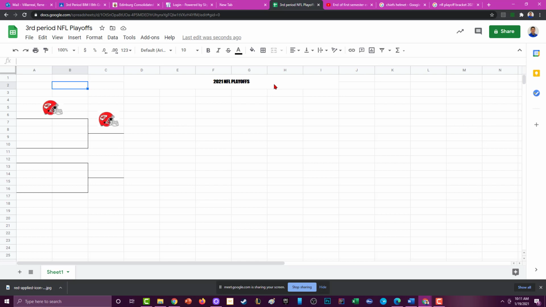I may add some, depending, like if everybody finishes this in one day, well, then I'll add more to it, like the AFC logo and NFC logo, and maybe you have to write Kansas City Chiefs and put the helmet. But for now, we're just going to try to keep it as simple as possible because I know, 1, we're in a pandemic, and 2, some of y'all might not be that familiar with the NFL as it is. So let's go ahead and try that out, guys. Let's do our best. Let's figure this out. We're working together.